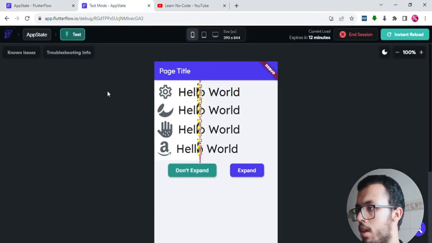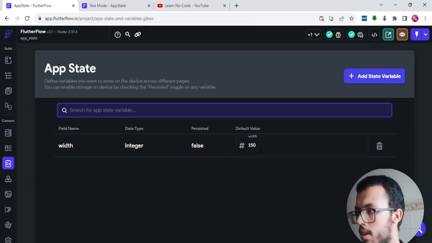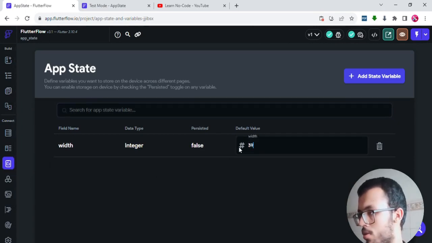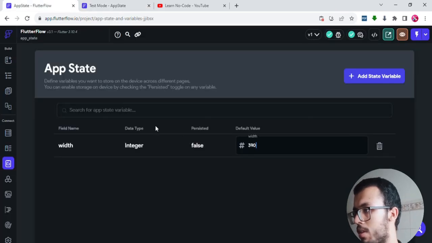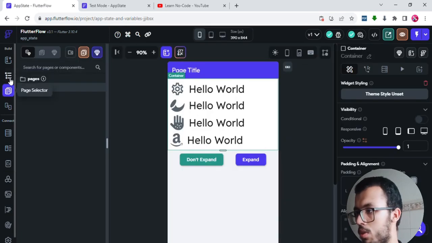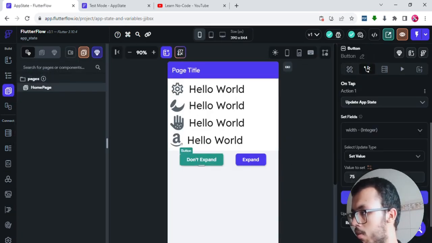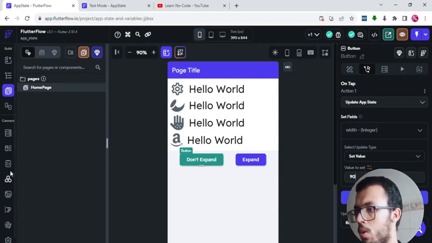So let's try that. At the beginning they give you this value, because inside the app state we gave this random value. For the next reload, we want that container to take the full width of the screen. So let's try to expand it. We expanded that, and let's try to not expand it. It still has to be a little bit wider. So that's the final thing we are going to change here. For don't expand, I will give it like 90. So that's enough. I will also change this.